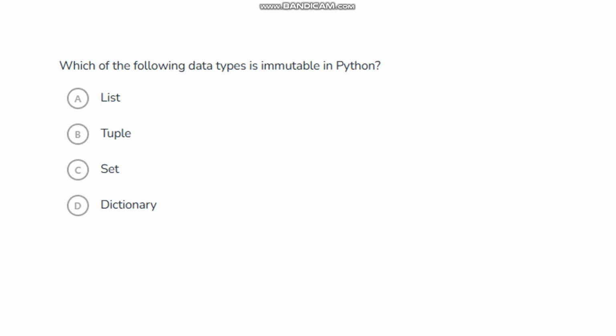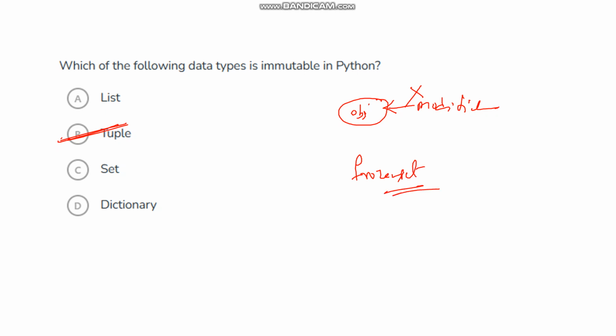Which of the following data types is immutable in Python? Immutability means once the object is created, it does not allow any type of modification. It does not allow addition, subtraction, deletion, updation, anything. The tuple is an immutable object, whereas the list is mutable, set is mutable, and dictionary is also mutable. There is another concept called a frozen set, which is an immutable object.